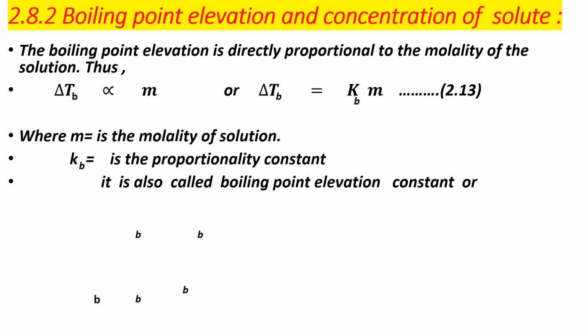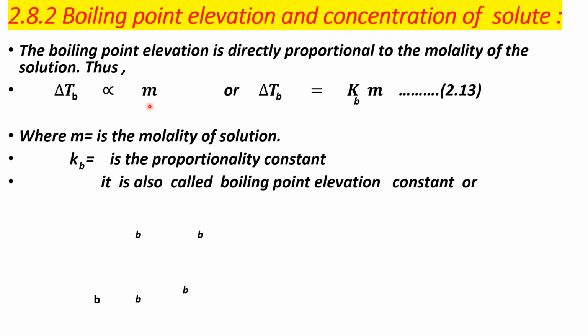The boiling point elevation is directly proportional to the molality of the solution. We know that boiling point elevation is directly proportional to the molality of the solution. Thus, the equation becomes delta Tb, the boiling point elevation, is directly proportional to small m.